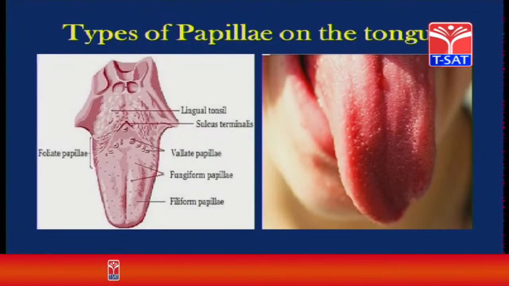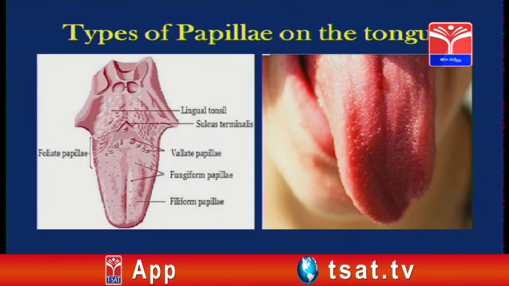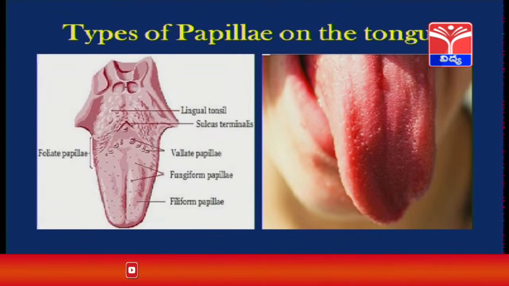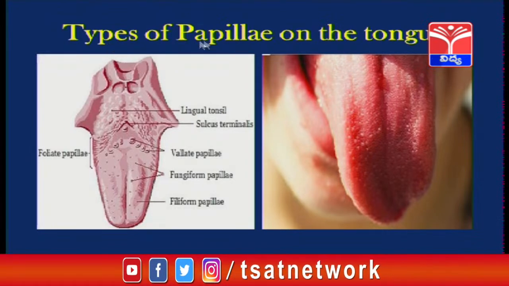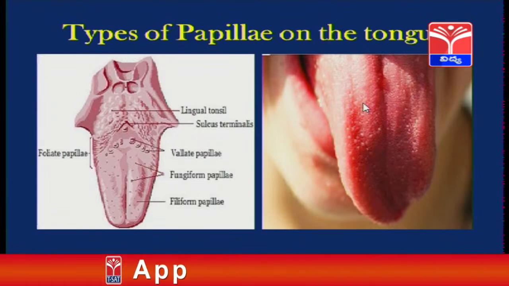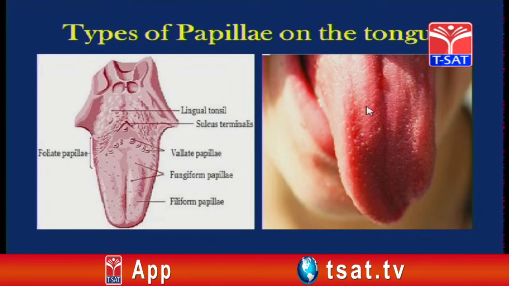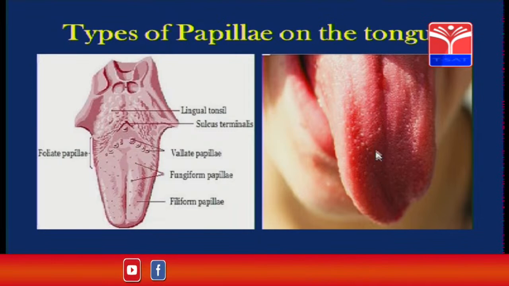Coming to the sense of taste, as you studied in your 9th class regarding the sense organs, there is a sense organ called the tongue. For the sense of taste, you have studied about different types of papillae which are present on the surface of the tongue. If you closely observe the surface of the tongue, it has its characteristic rough appearance due to the presence of numerous taste buds.